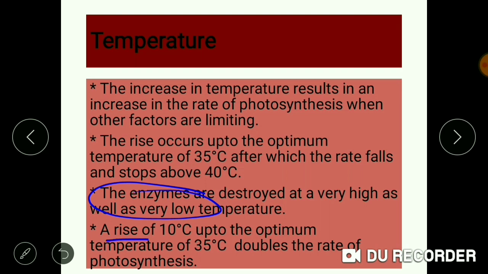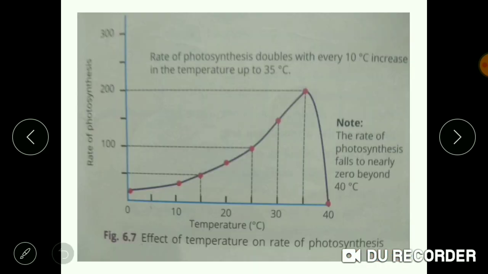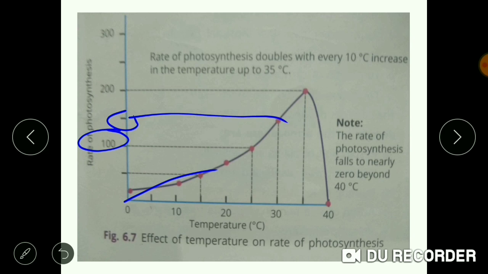The rise of 10 degrees Celsius up to the optimum temperature of 35 degrees Celsius doubles the rate of photosynthesis. As you can see over here, the rate of photosynthesis is doubled every time. At 15 degrees Celsius it was 50, at 25 degrees Celsius it was 100, at 30 degrees Celsius it was 150, and at 35 degrees Celsius it was 200. So every time it has been doubled.